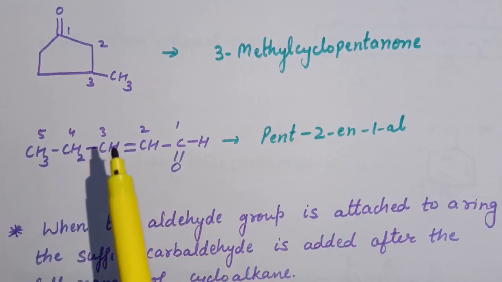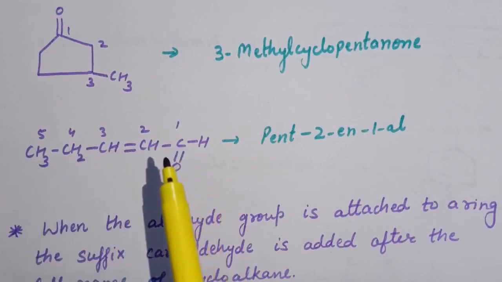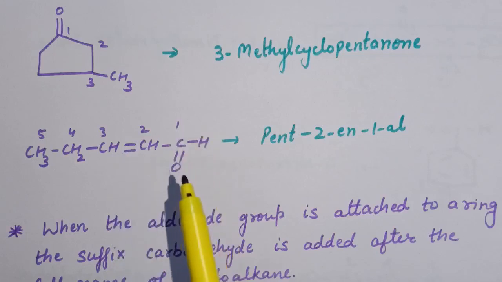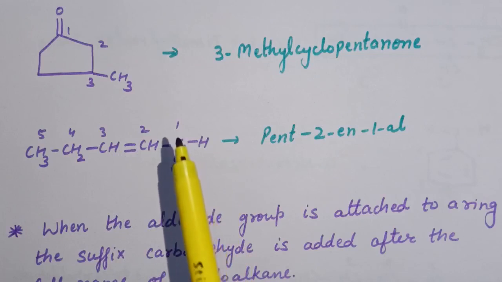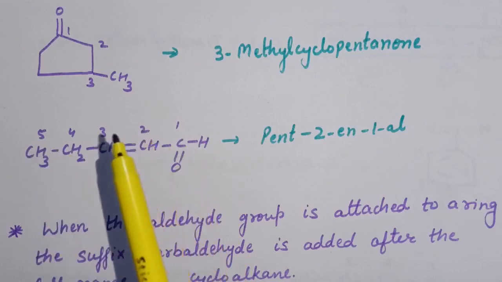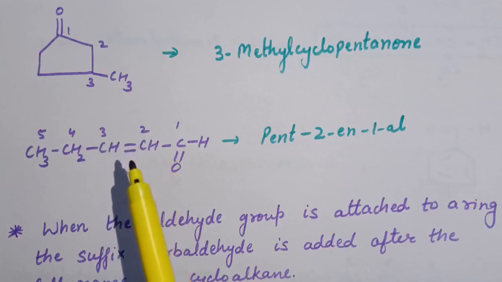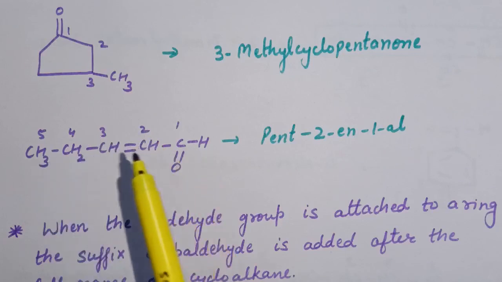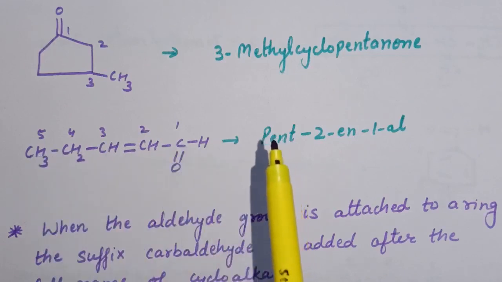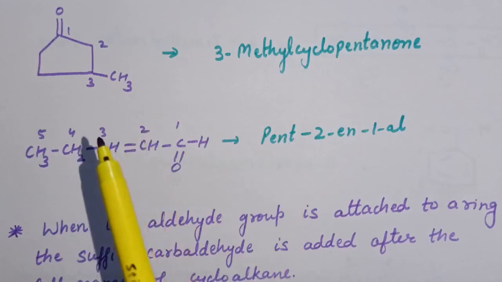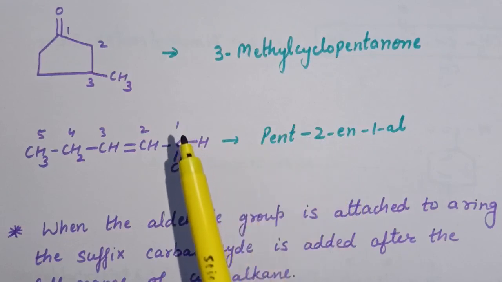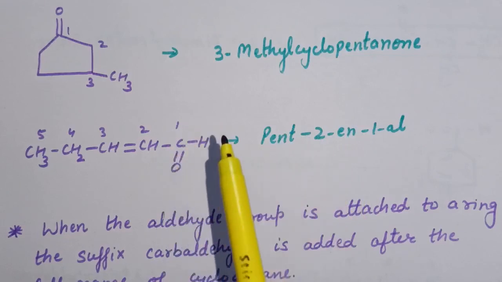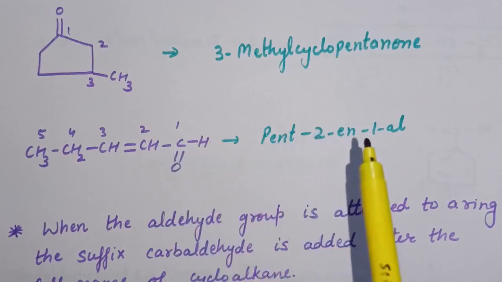Next is CH3CH2CH=CH-CHO. Here one double bond is present and a CHO group is present. So the main functional group is CHO and therefore we will start numbering from this side. In between the 2nd and 3rd position one double bond is present. Now how to do the IUPAC nomenclature for this compound? The longest chain is of 5 carbon atoms, so it is pent. Now in between 2 and 3 there is one double bond, so it is pent-2-ene, and at the 1st position the CHO group is present, the aldehyde functional group, so the name is pent-2-enal.